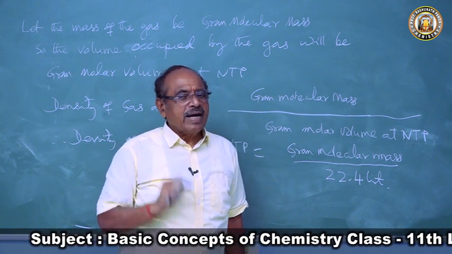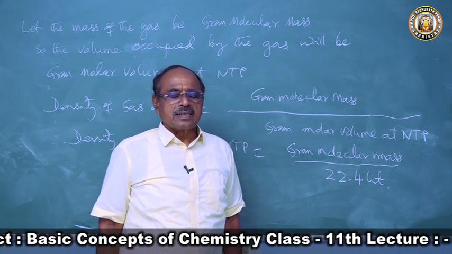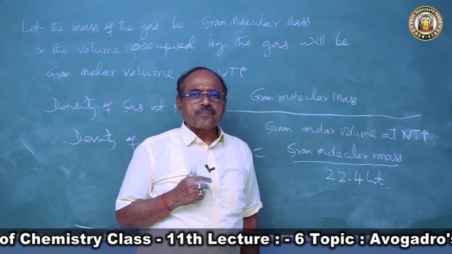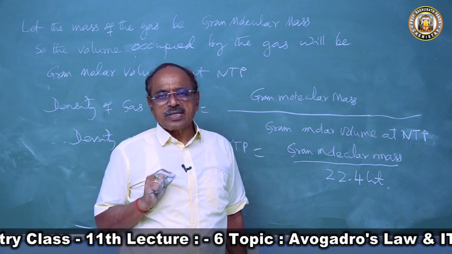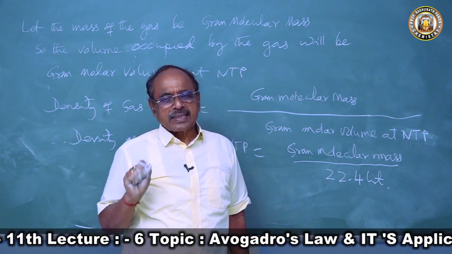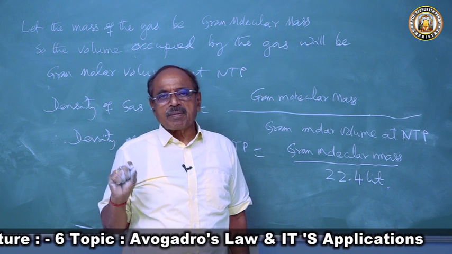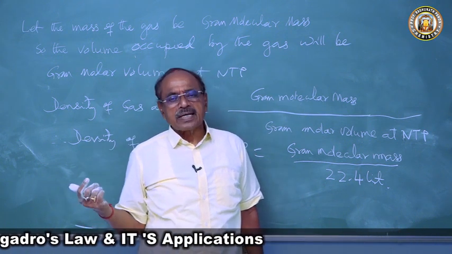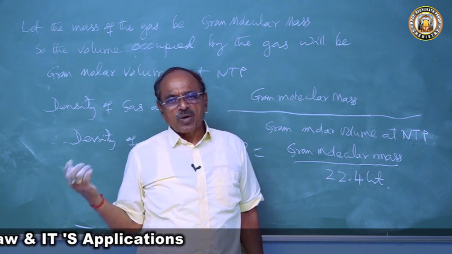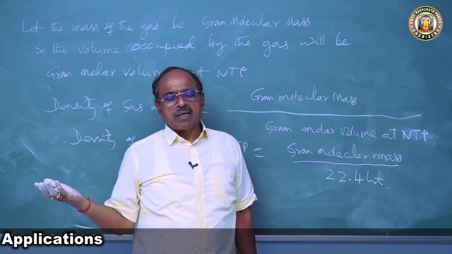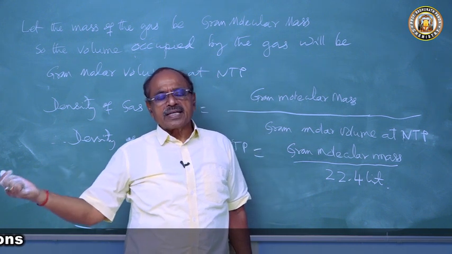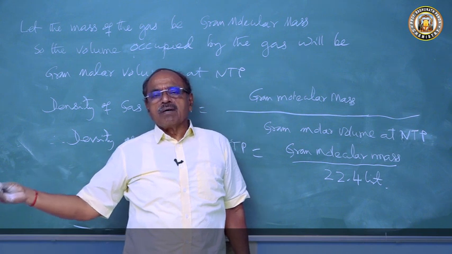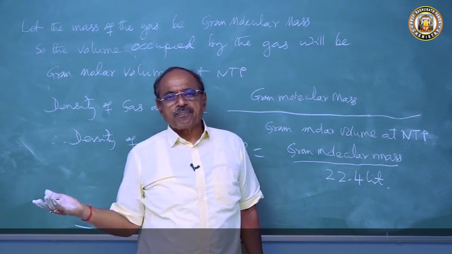I defined Avogadro number last class, that Avogadro number is a universal constant, defined as the number of particles of its kind. Number of particles of its kind means what? A particle may be an atom, a molecule, an ion, or an electron, or any such particles of its kind.